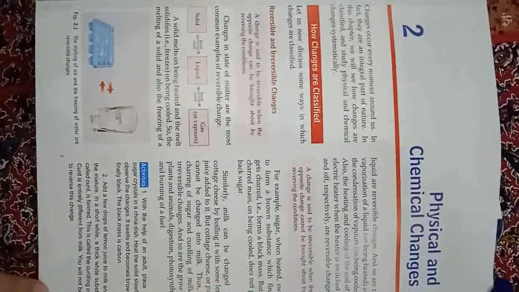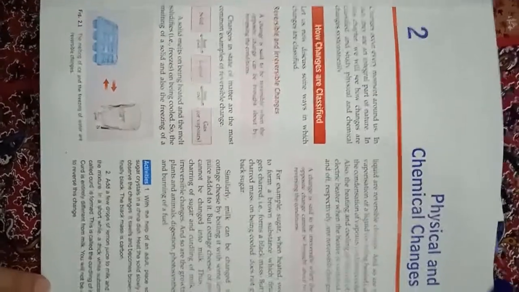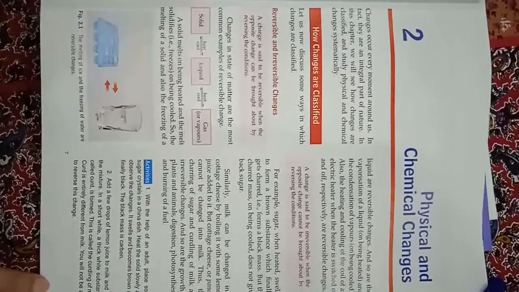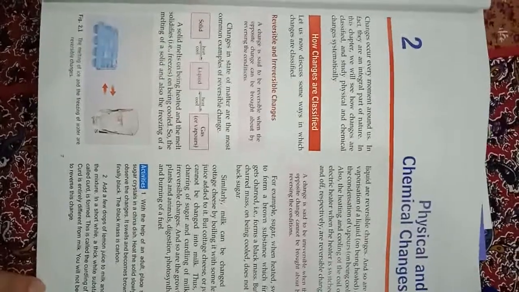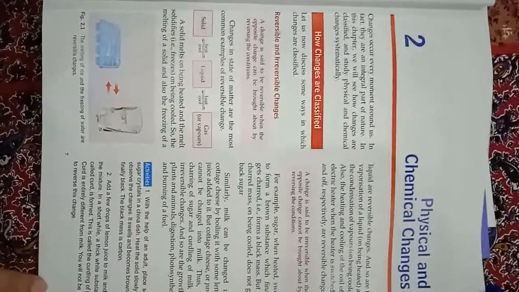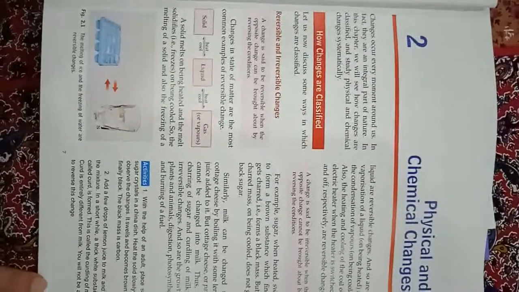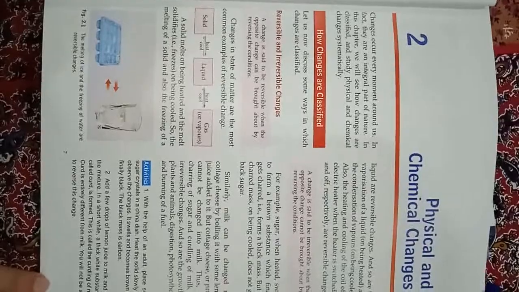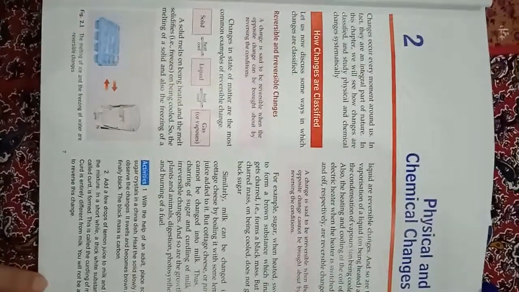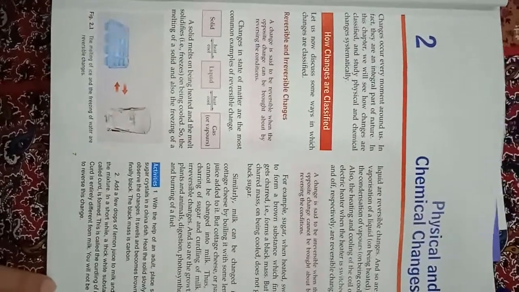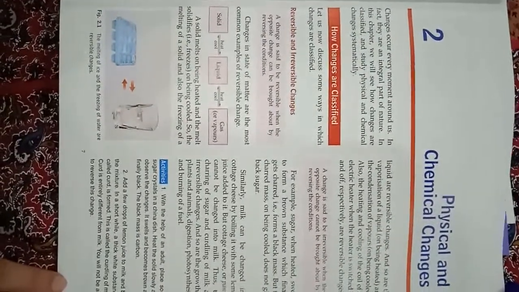So before discussing physical and chemical changes, let us first know what changes are and how they are classified. You must have seen changes occur every moment around us. These changes can be reversible, non-reversible, periodic, non-periodic. So today we will study how these changes are classified. They are classified on some different basis. First classification of changes is reversible and irreversible changes.